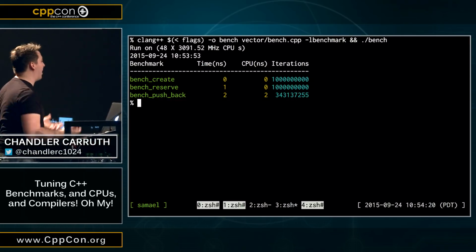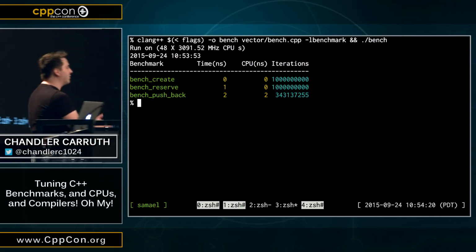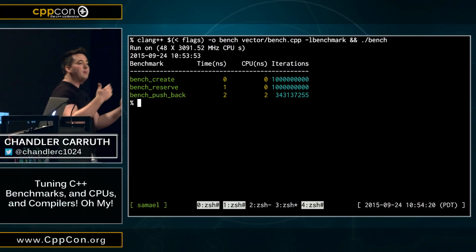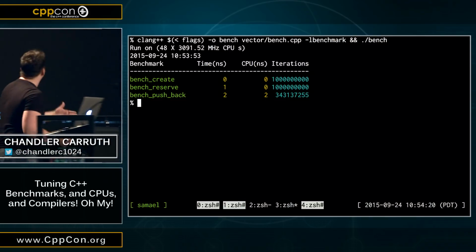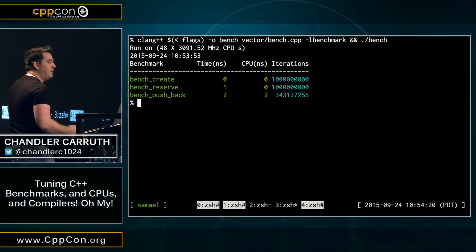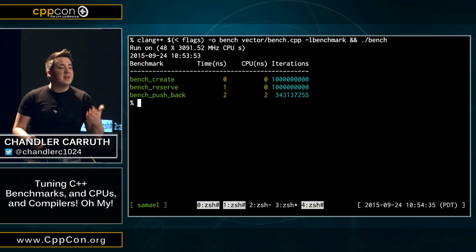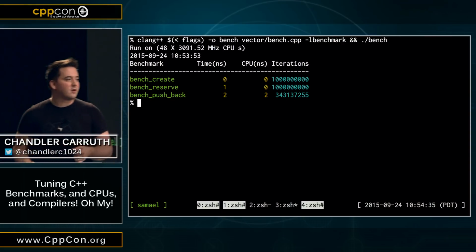So now we have a problem. We have a benchmark, right? We're trying to benchmark things. We think we've gotten our benchmark to follow the right principles. But when we ran it, we didn't get any data, right? So now we have a problem. We have to understand the measurements we're getting from benchmarks, okay?